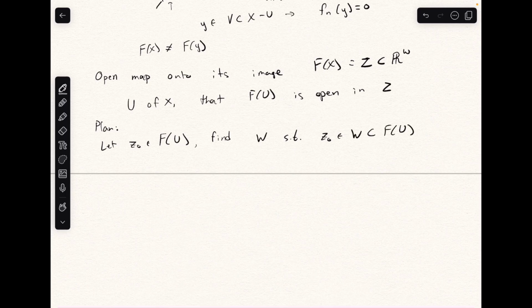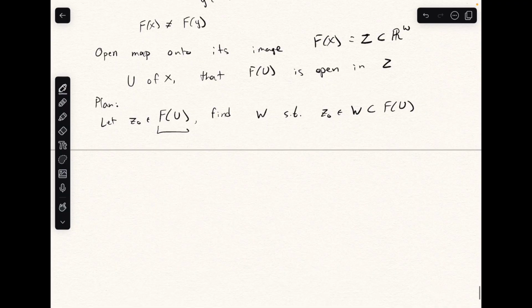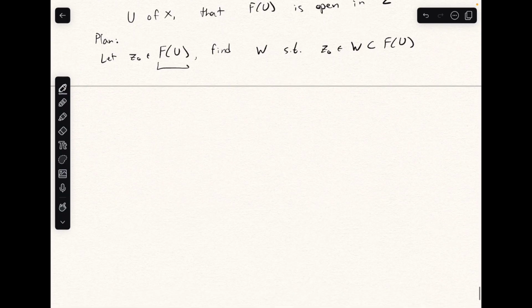And this is just showing that every point is an interior point, and we have an open set here. So what we're going to say is let x naught be the point of U such that f of x naught is equal to z naught. And we can do this just because z naught comes from somewhere, so it's the image of some point. And let's say x naught is that point. And that point is unique because we have an injection.